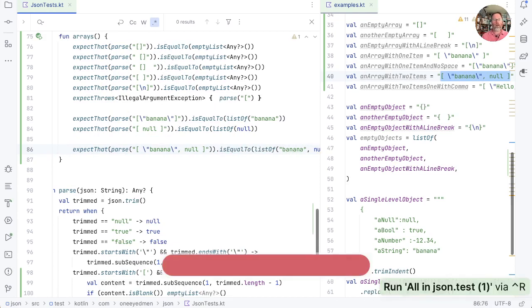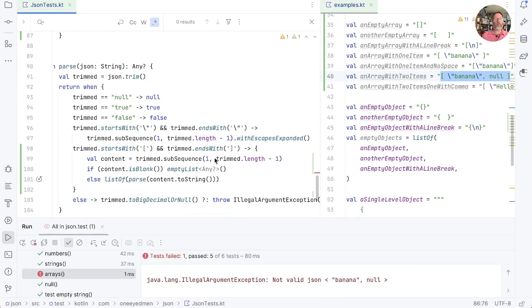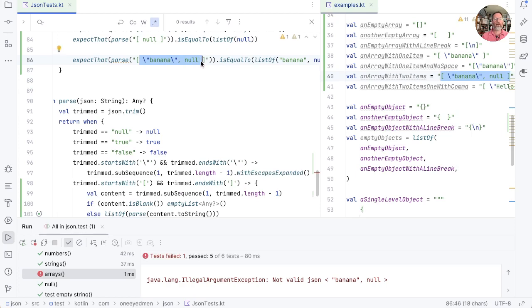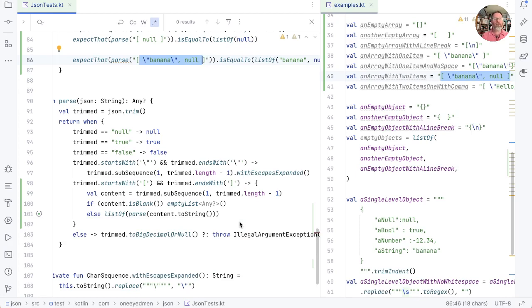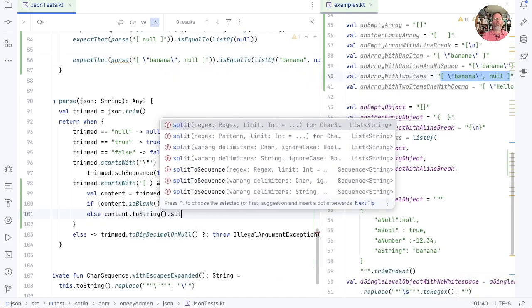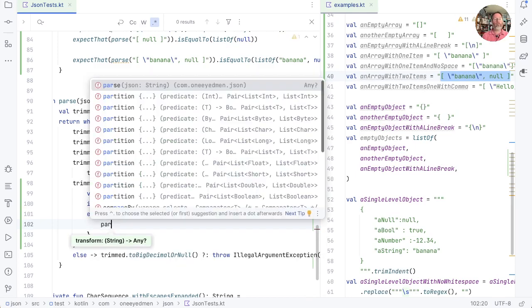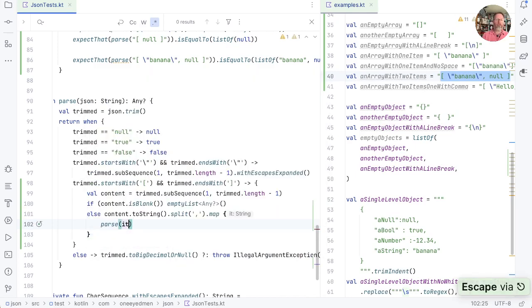Does it work? Well, unsurprisingly not, because here we're trying to parse all of this here into JSON, and that's not valid JSON. It's not valid JSON because it doesn't have the brackets around it. A string with commas but no square brackets is not valid JSON. But for this case at least, we can take our content toString, we can split it on the comma, and then we can take those bits and map them using parse. That compiles. Does it work?